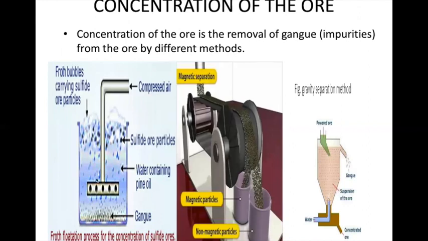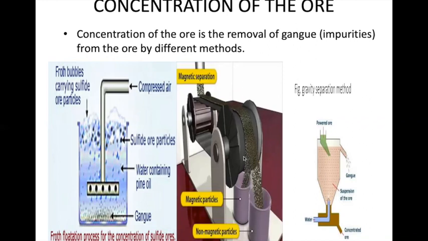Here the concentration methods are shown. This is the froth flotation method, mainly done for the sulfide ore. The sulfide ores have low density. Oil is put inside the water and the sulfide ore is added. High pressure compressed air passes through it. Froth will be formed above, and the froth carries the sulfide particles. This can be easily removed and washed with water. All the clay particles and sand particles, the gangue part, will settle down.